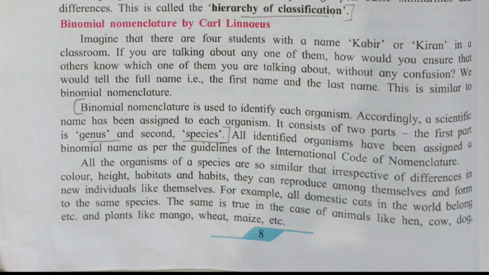All the organisms of a species are so similar that, irrespective of difference in color, height, habitats and habit, they can reproduce among themselves and form new individuals like themselves. For example, all domestic cats in the world belong to the same species. The same is true in the case of animals like hen, cow, dog, etc. and plants like mango, wheat, maize, etc.